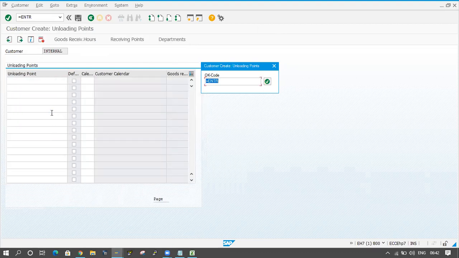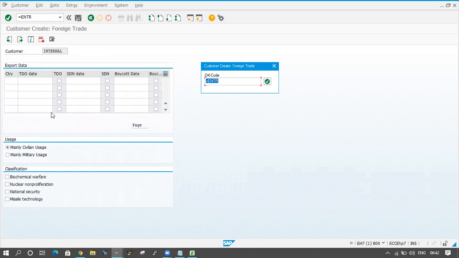And here also I am not maintaining any data in this screen. Click the Enter button. But here, if you see, one radio button is coming. Automatically one radio button is selected here, mainly civilian usage. We have to maintain that one also here.